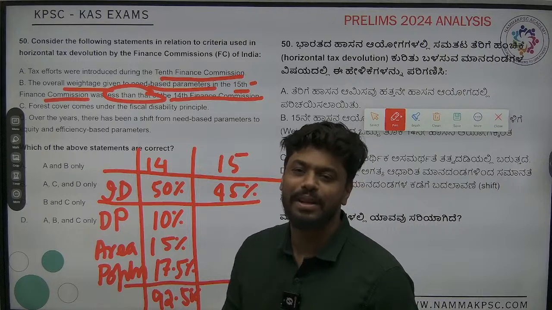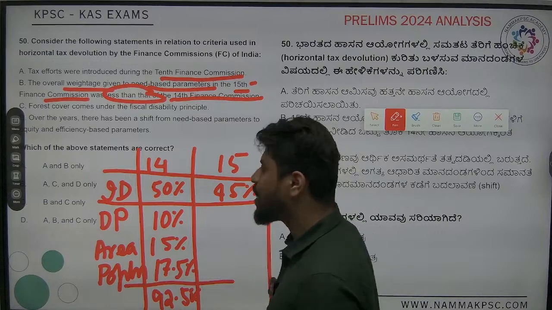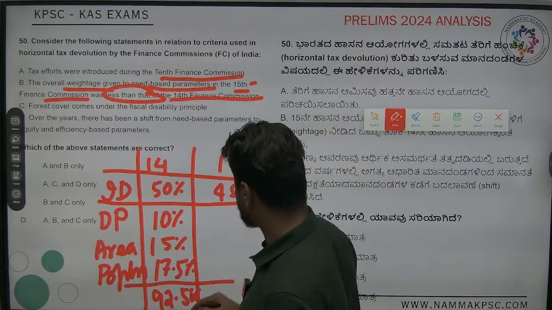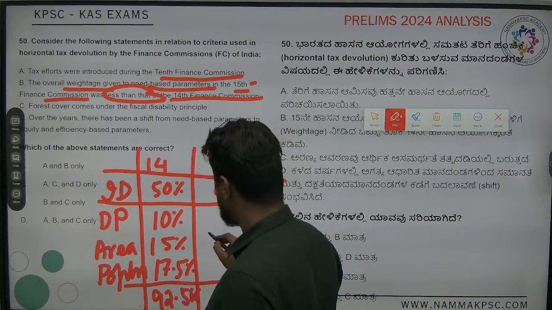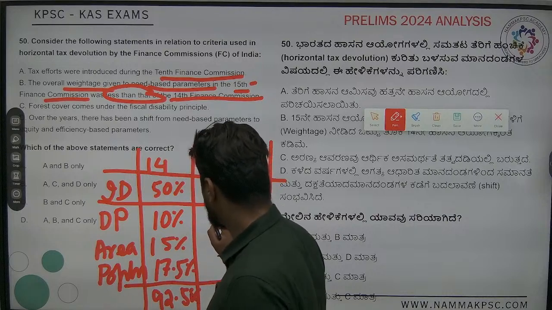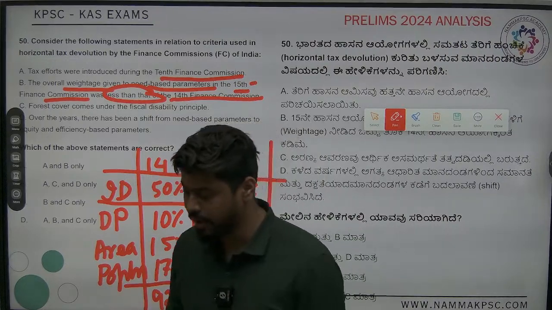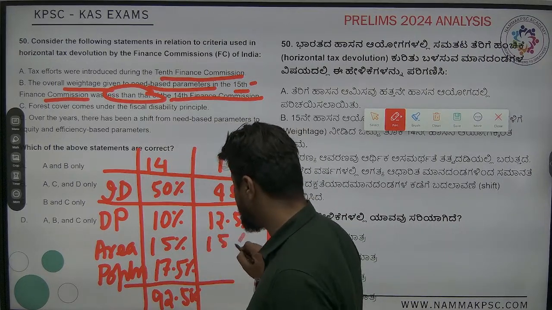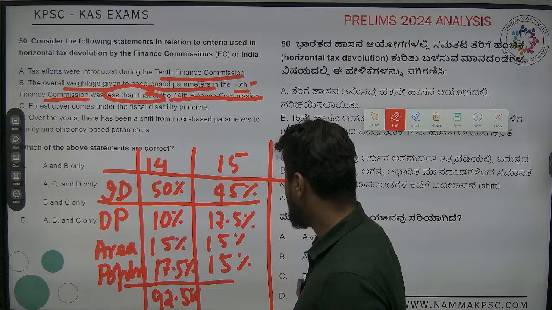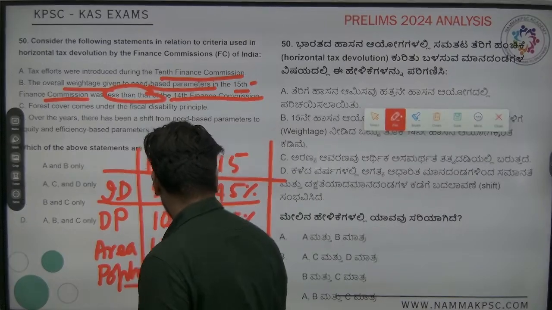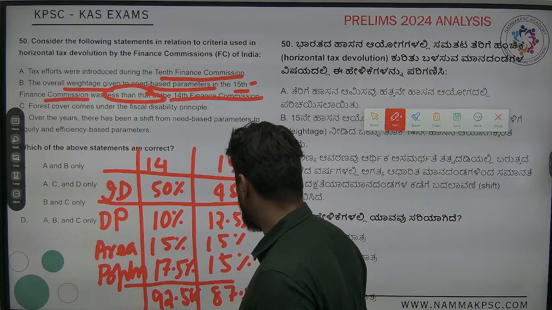Another 7.5% is forest and ecology. That is not a need-based parameter, right? Then in the 15th Finance Commission, income distance is 45%. Then demographic performance is 12.5%, so you see that the weightage is increased over here. Area is 15%, and population is again 15%. So overall you are seeing 45, 60, 75, about 87.5%.